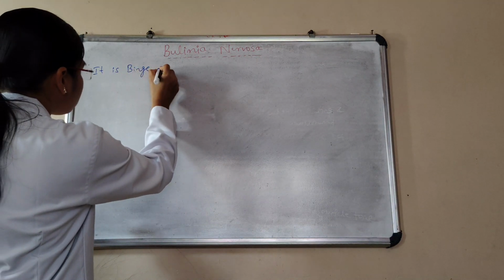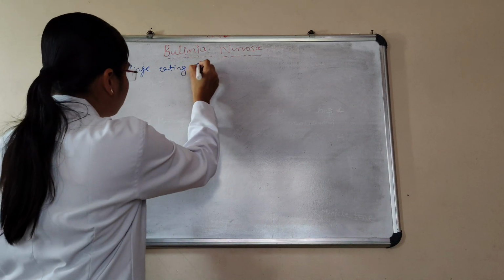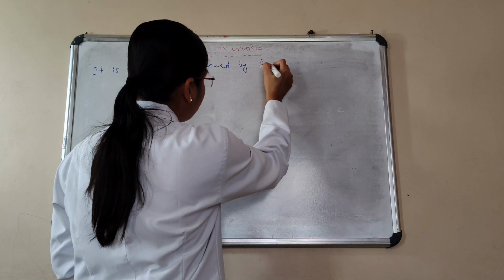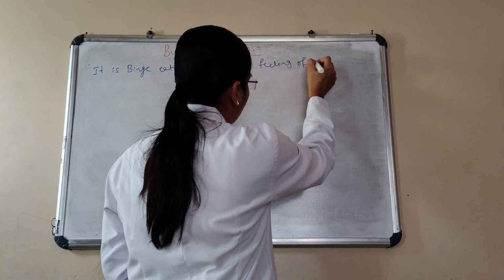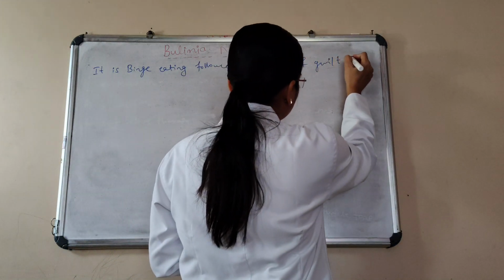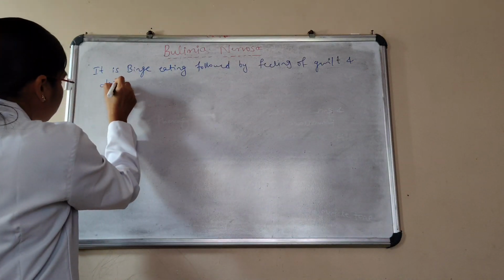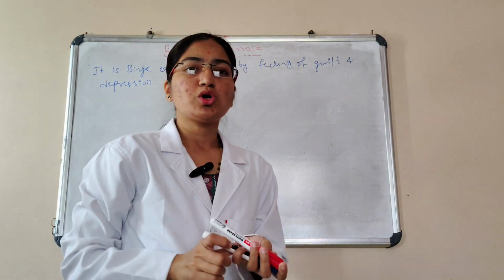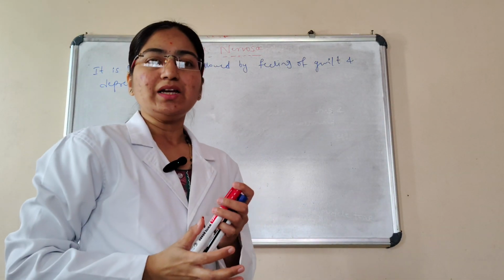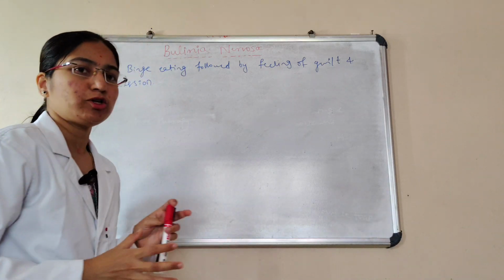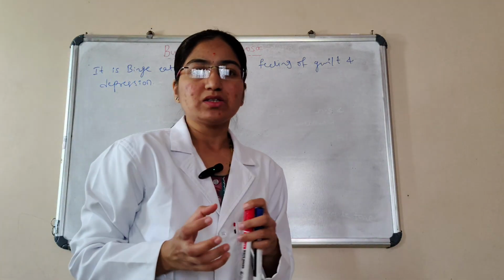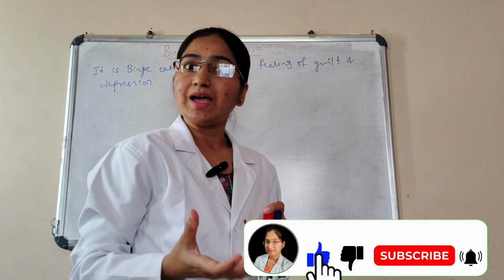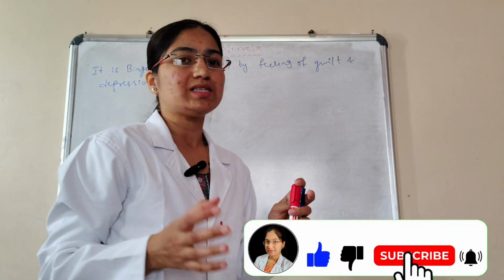This binge eating is followed by a feeling of guilt and depression. Here the person consumes an abnormally large amount of food and then uses compensatory measures to prevent weight gain, such as self-induced vomiting, dieting, fasting, and then using laxatives and diuretics, etc.